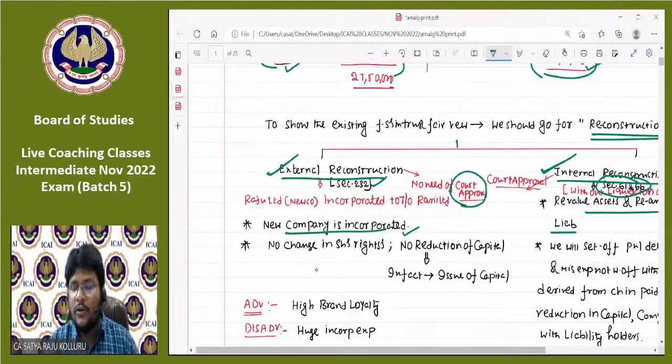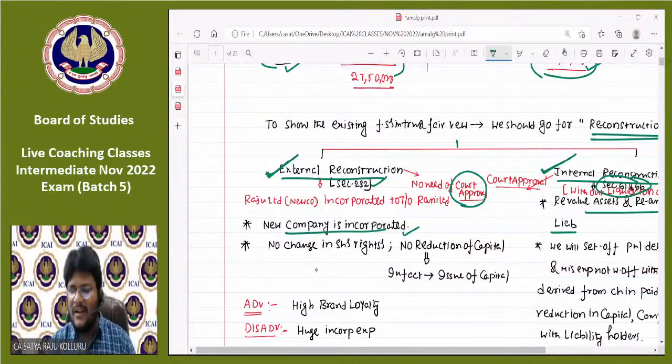Slowly, I am entering into the topic. Please, all of you be with me. One type of amalgamation is a classic example for external reconstruction. Yes, amalgamation in the nature of merger. This is too early to introduce that word, but no worries. Amalgamation in the nature of merger is a classic example for external reconstruction.